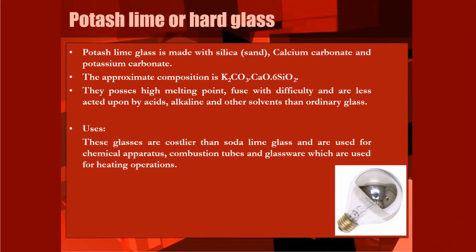Now the second type is potash lime or hard glass. So when we use potash lime, potassium carbonate or calcium carbonate instead of sodium carbonate, that type of glass is called hard glass. The approximate composition will be potassium carbonate, calcium oxide and silica. Now, earlier we have seen sodium carbonate, calcium oxide and silica as the composition of the soft glass.